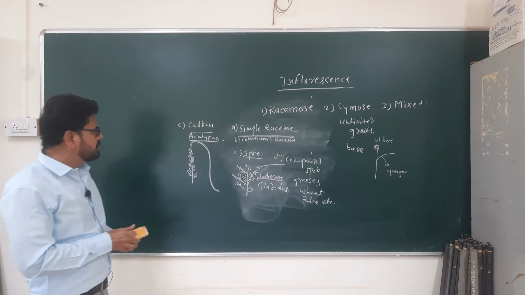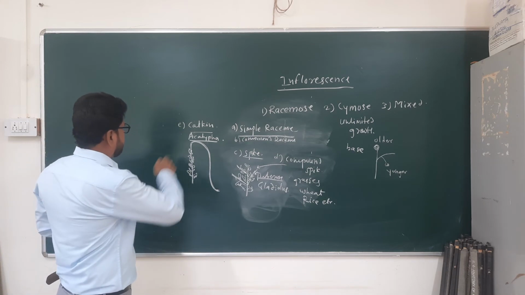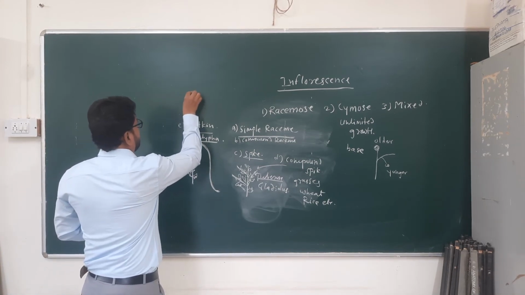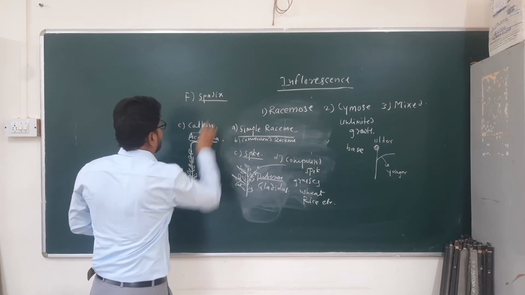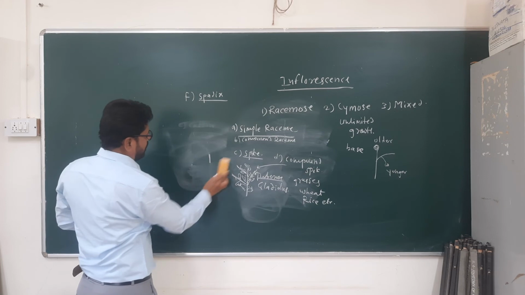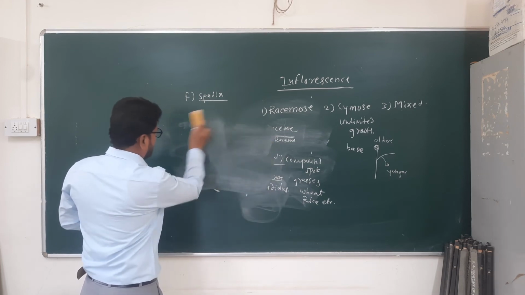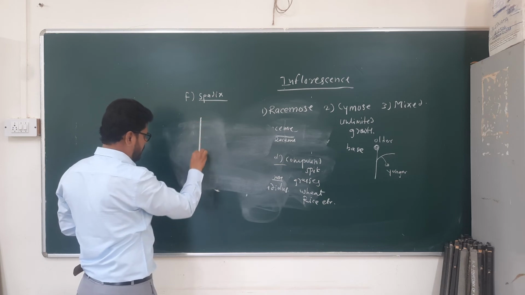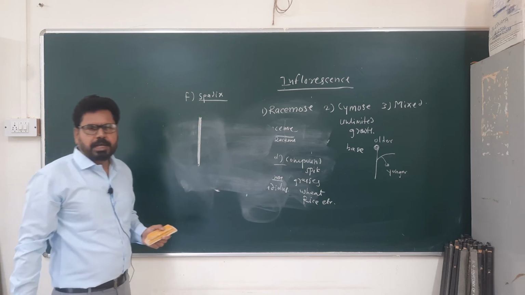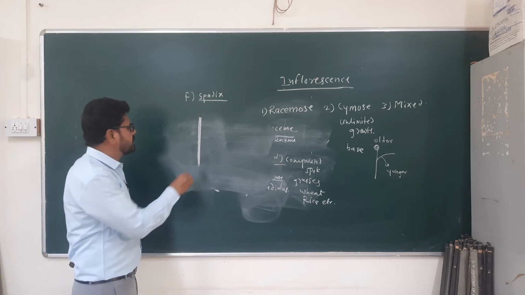And the next type is spadix inflorescence. Here the main axis of the inflorescence is fleshy. Three types of flowers are present on the axis.